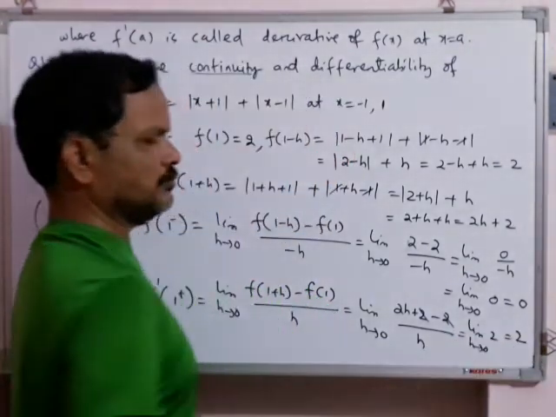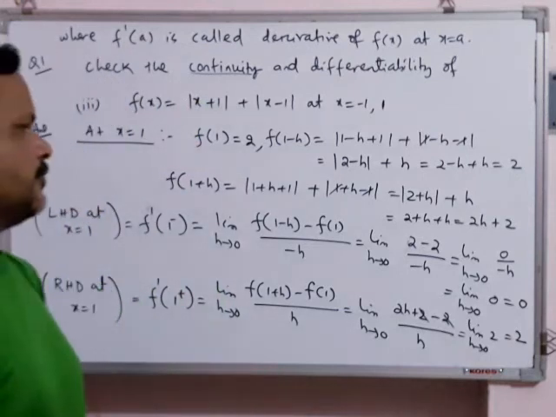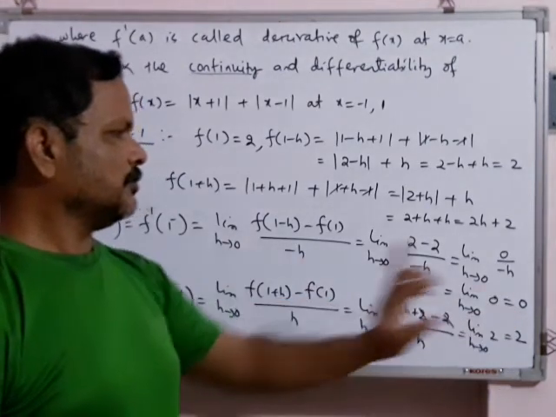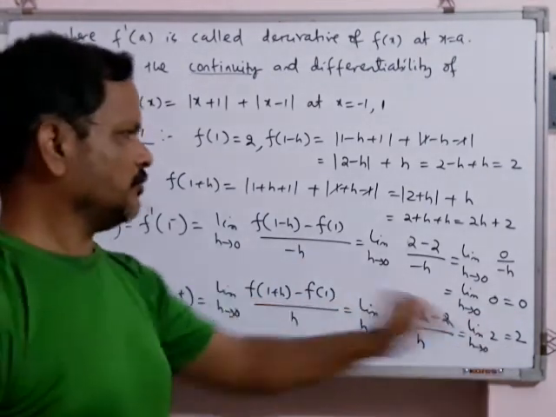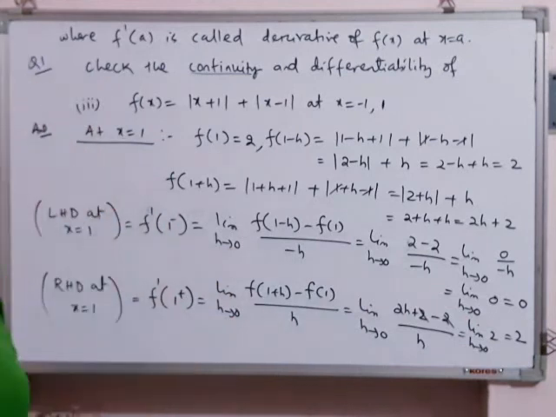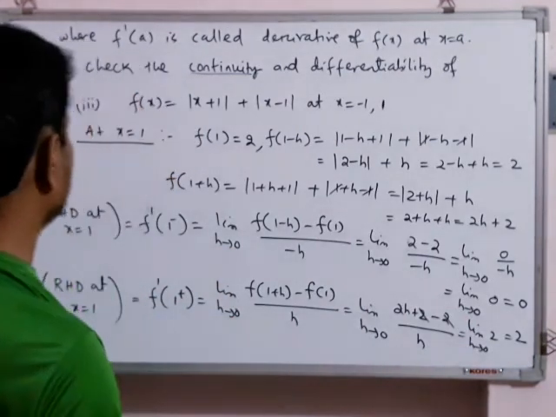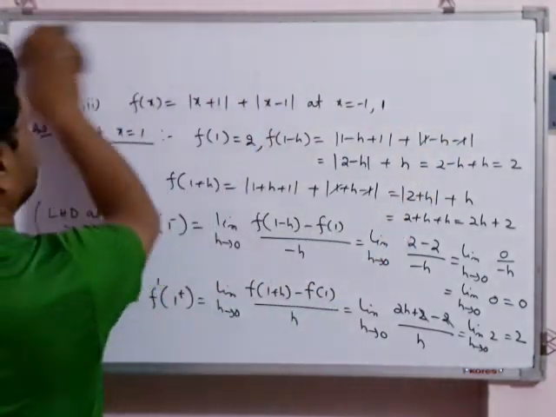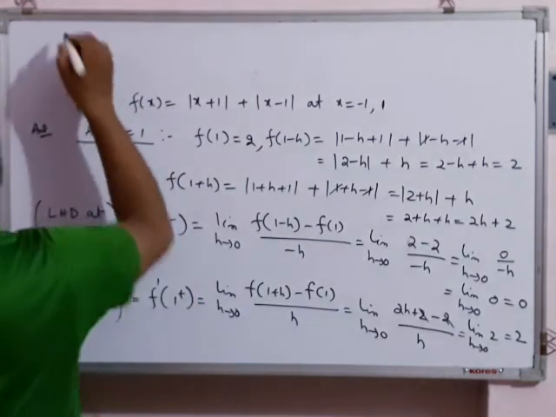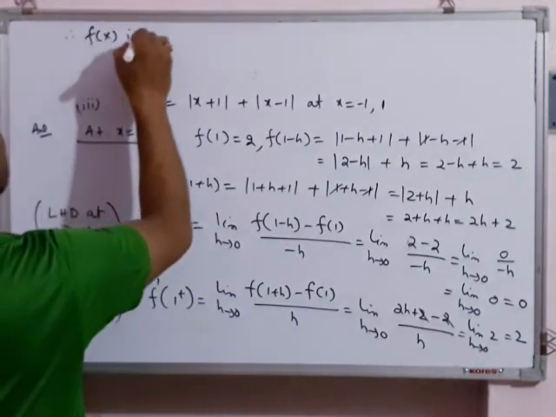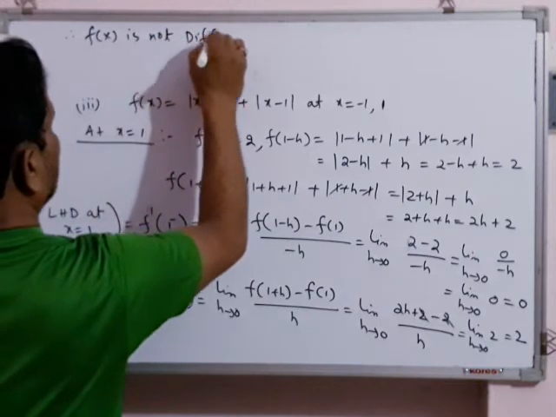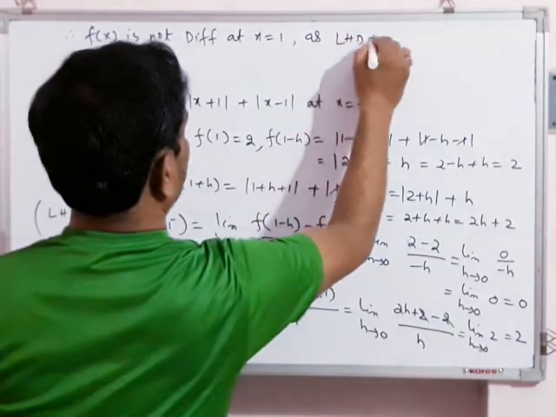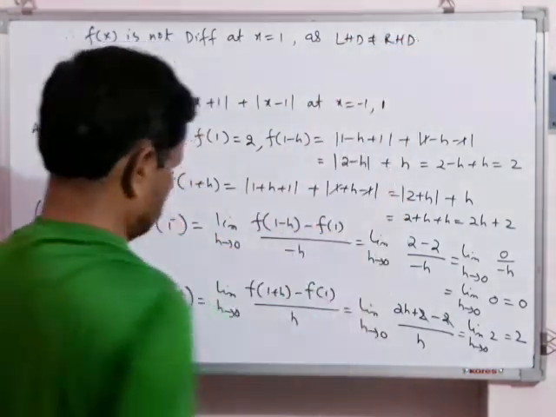Students, this limit is 2. Understood? So what has happened here? LHD 0 आया है, RHD 2 आया है. Where at x equal to 1. तो कंक्लूजन में हम क्या लिखेंगे कि fx is therefore not differentiable at x equal to 1 as LHD not equal to RHD.